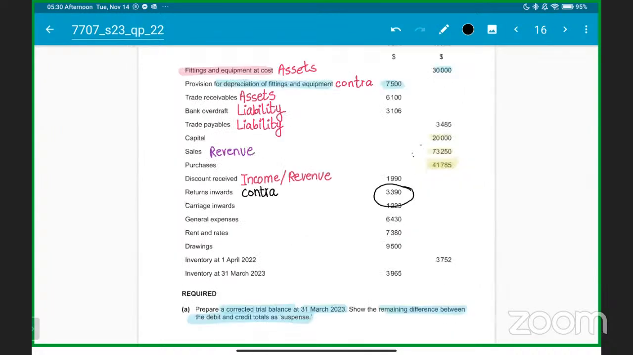Okay, everyone getting it? Any terminology that you are not getting, let me know now. Clear? Everyone got this up till now? Yes, sir. 3,390 is the return inwards. It's against the sale. If the customer has returned some goods to you by saying that it is faulty, damaged, or they don't want it, they want the refund for it, and it's not according to the requirement, so they will do return inwards.